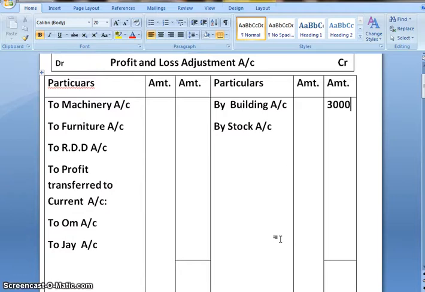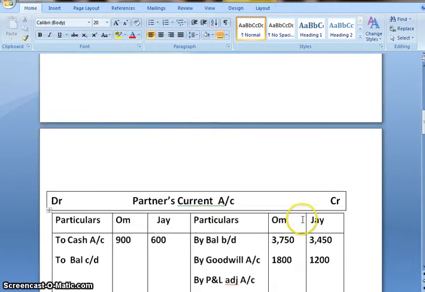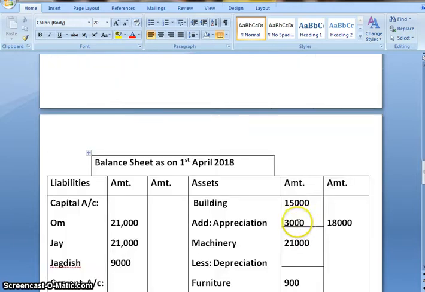So the journal entry would be profit and loss adjustment account debit to machinery account and furniture account, and the depreciation amount is 2,100 for machinery and 90 for furniture. Second effect, we will deduct this amount from the concerned asset.